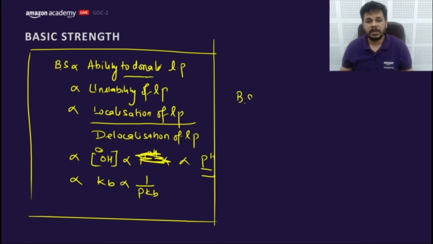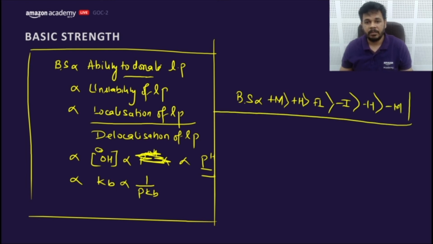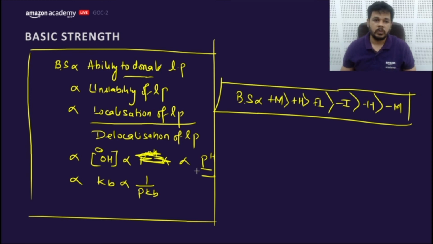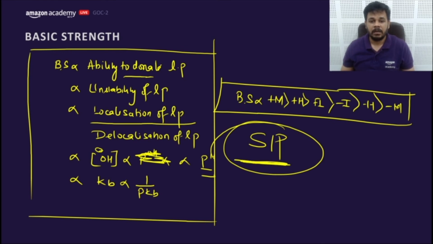Similarly, basic strength is directly proportional to what? Plus M, then plus H, and then plus I, then destabilized by minus I, then minus H, and lastly minus M. So these are the things we need to consider. And the last one is SIP. We have studied SIR. This is the cousin of SIR, SIP.